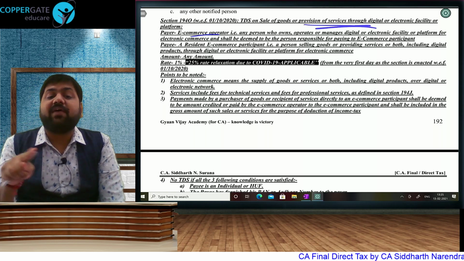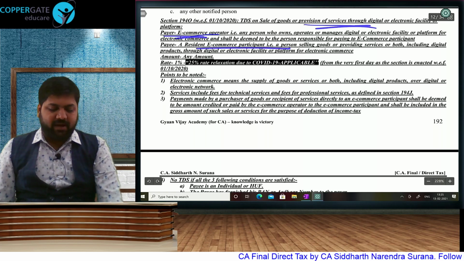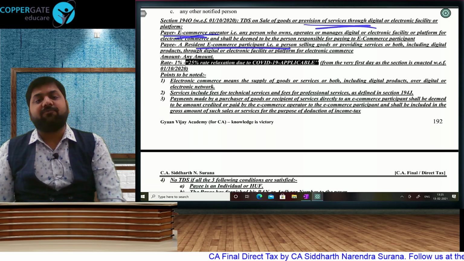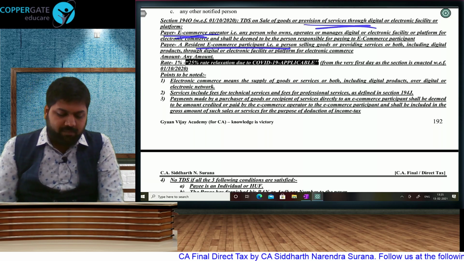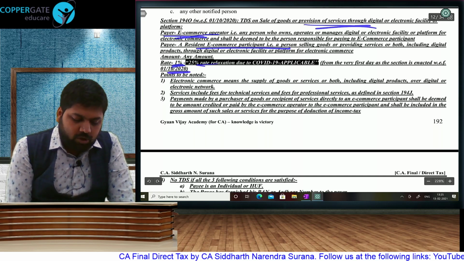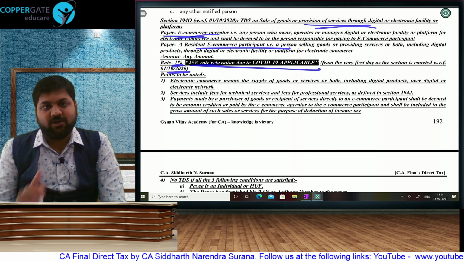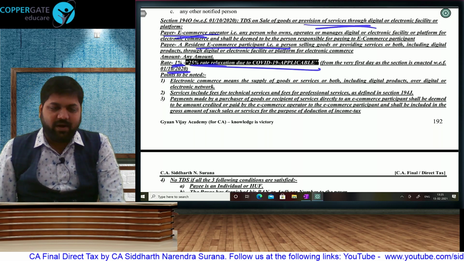So that website or portal owner is the e-commerce operator and I am the e-commerce participant. Whatever payment I get from the e-commerce operator, 1%. This section has come from 1st October. That means right from day one, it is going to be 0.75%, because from 14th May itself we have a 25% rate reduction.